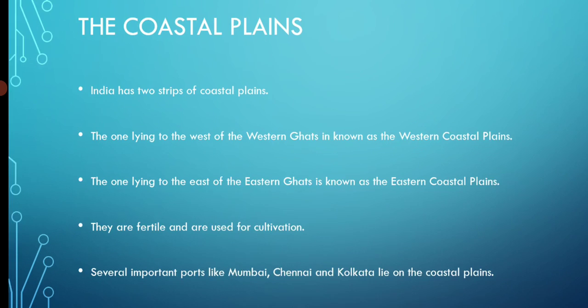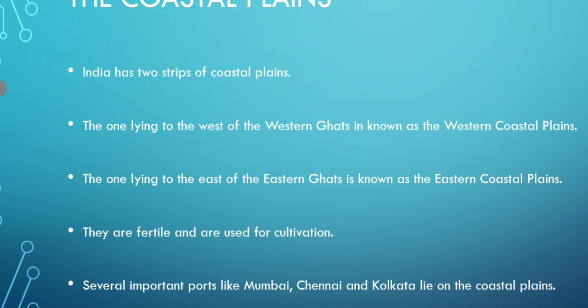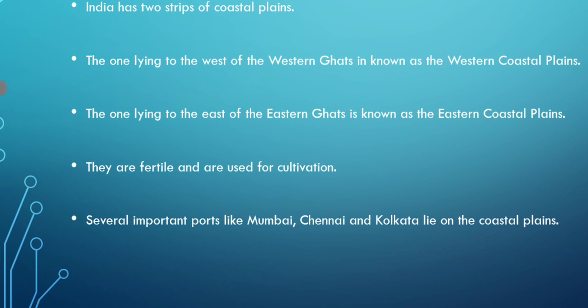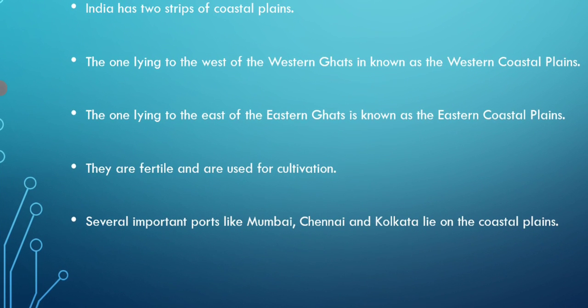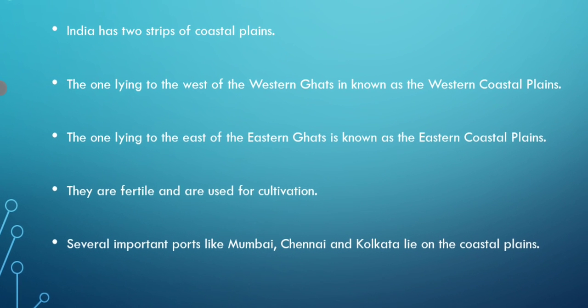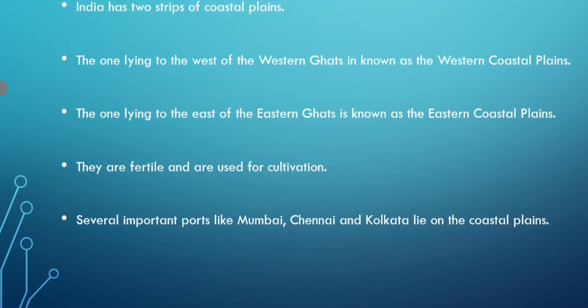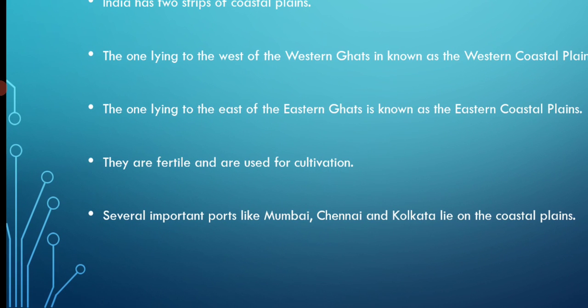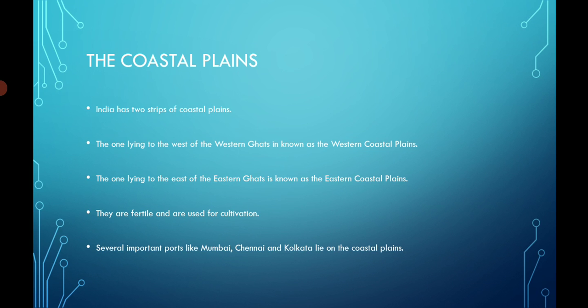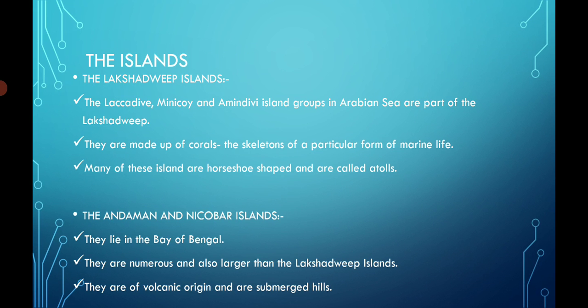Let's talk about the coastal plains. There are two coastal plains. The plain lying along the Western Ghat is known as the Western Coastal Plain, and the one lying along the Eastern Ghat is known as the Eastern Coastal Plain. They are very fertile and are used for different kinds of cultivation and agriculture. Both have some important ports where ships come, like Mumbai, Chennai, Kolkata. These lie on these different plains.